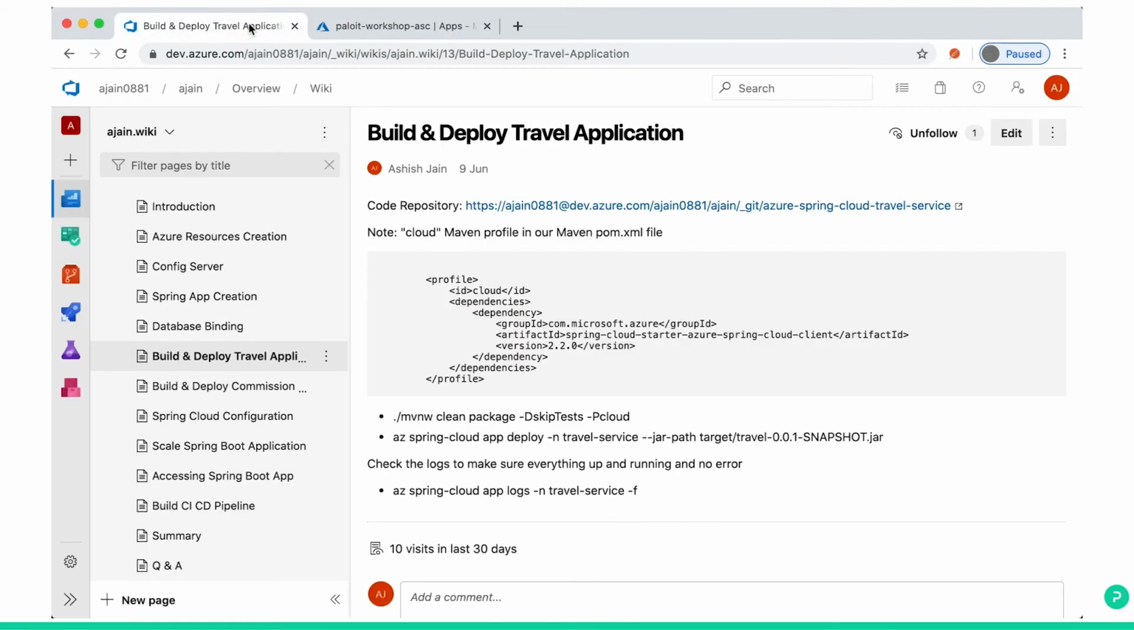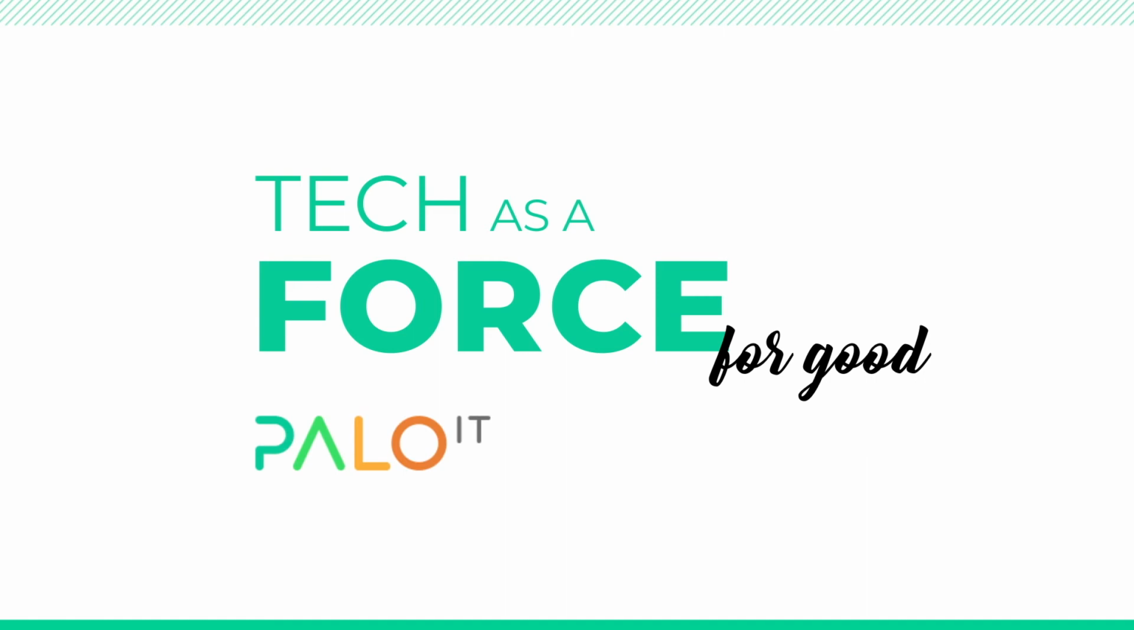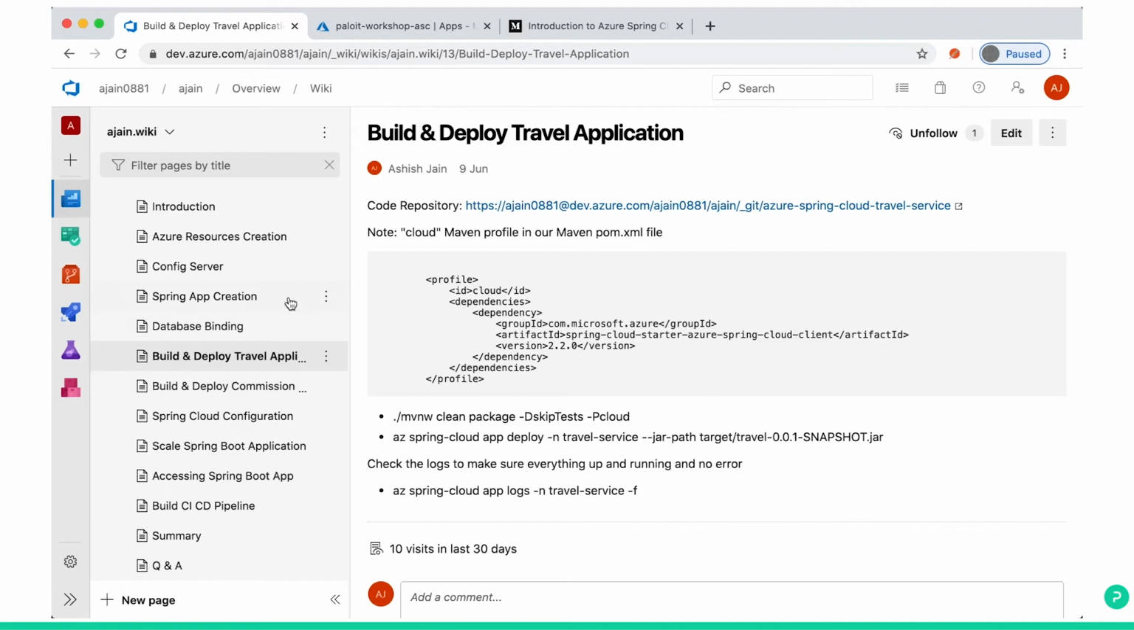So for this, the code repository is this. You can clone this repository in your local system, wherever you are working. And then these are the commands to build and deploy to Azure. Let's go to the code first.